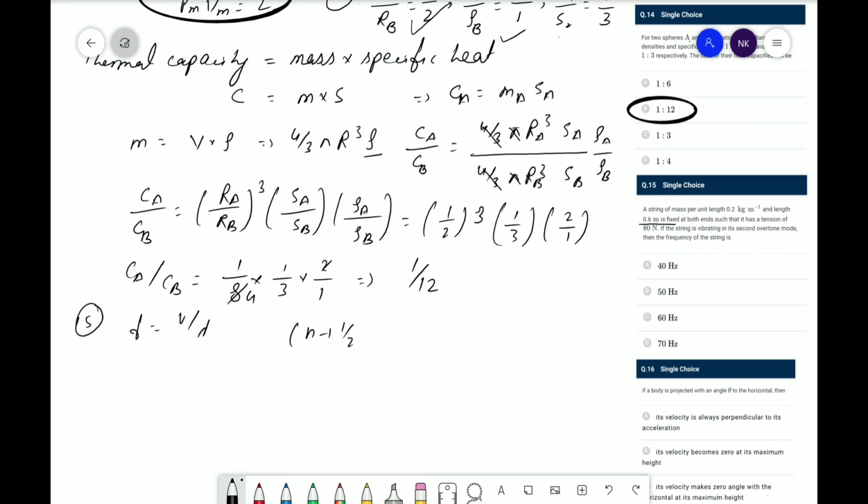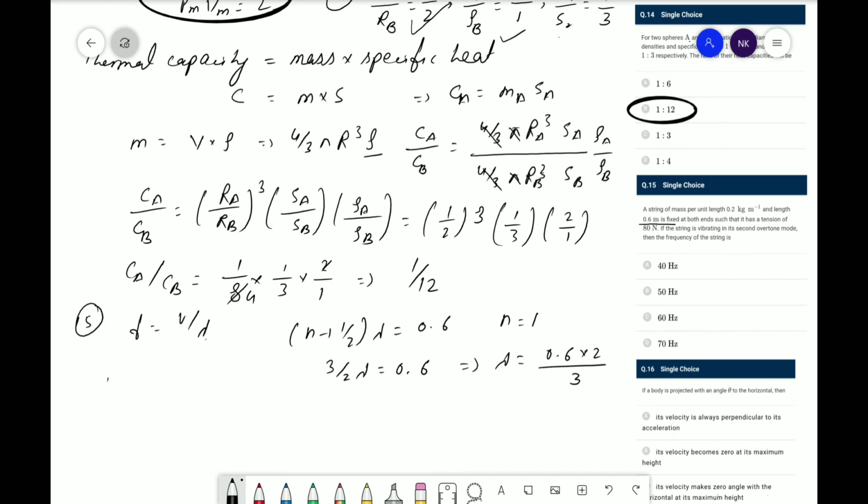(n+1)/2 lambda is given as 0.6, where for the second tone n is equal to 1, and for the first tone n is equal to 0. So here it will be 3/2 lambda equal to 0.6, and the value of lambda is equal to 0.6 times 2 divided by 3. First, we have got the value of lambda. Now second, what is the value of v?